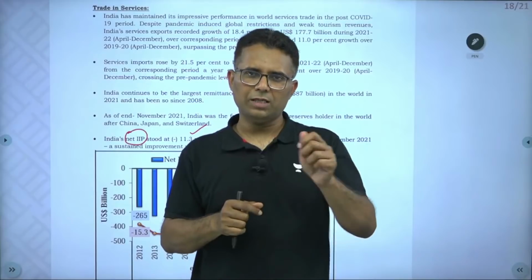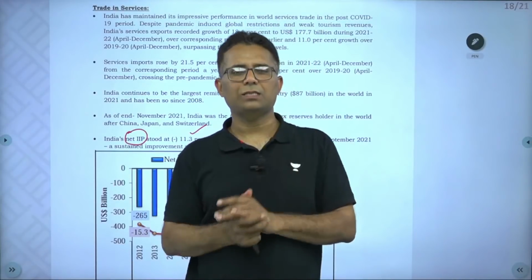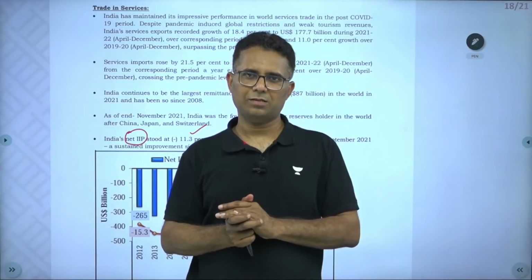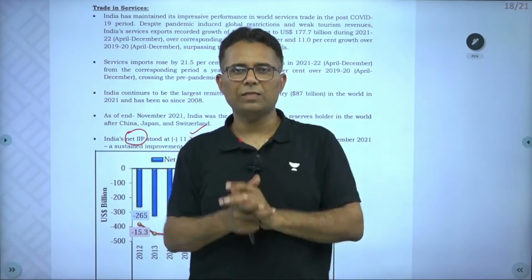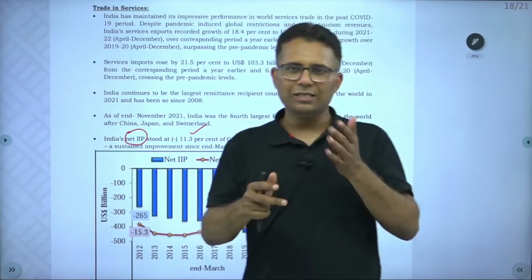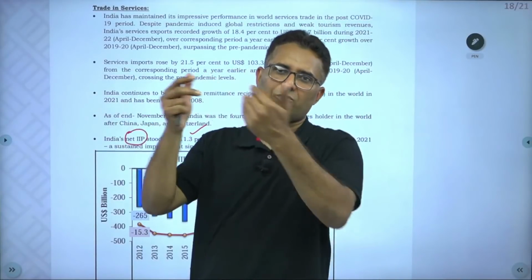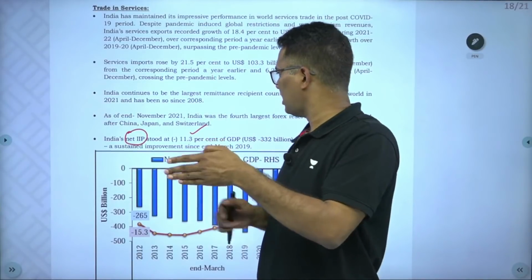When a foreign person has purchased Reliance shares, that means they are owning some asset here. So it will come into negative. When we are investing in some other country, it will come as positive. So Indian residents are owning assets abroad that is less as compared to what foreigners are owning assets in India. So net IIP, international investment position, is negative